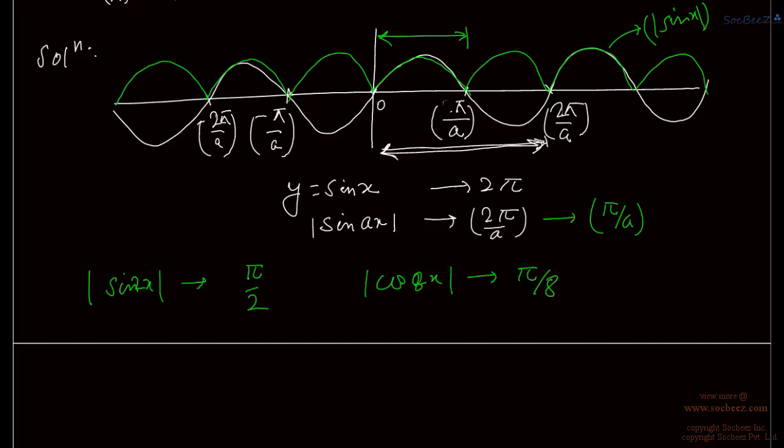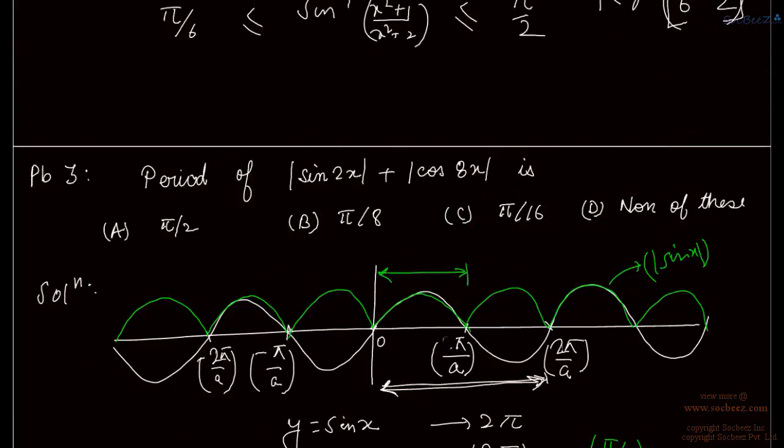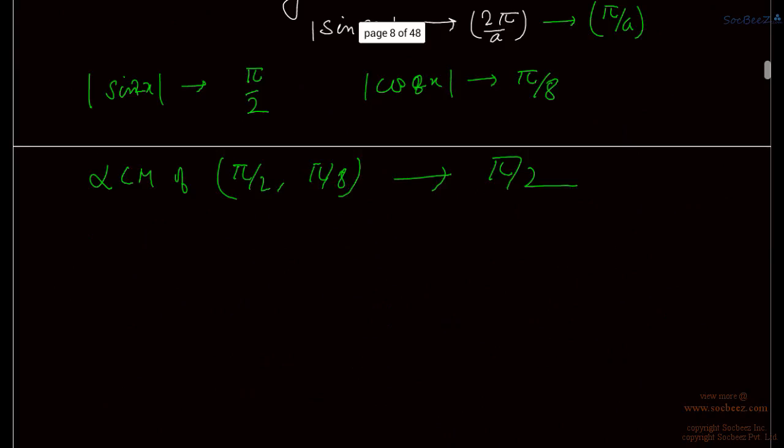Okay. So the combined period is the LCM of pi by 2 and pi by 8, which is of course pi by 2. So we have pi by 2 as correct.